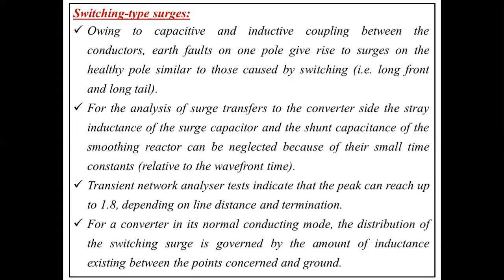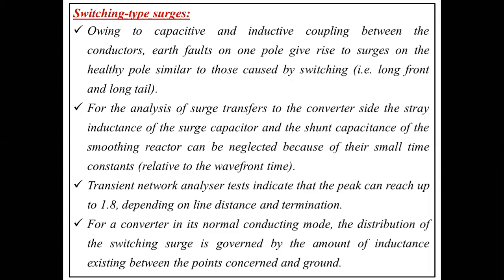Next, the transient network analyzer test indicates that the peak can reach up to 1.8 per unit, depending on the line distance and termination. The analyzer test here may mean power quality analyzers, hardware kits, theoretical analysis or any other equipment used to analyze the fault level.